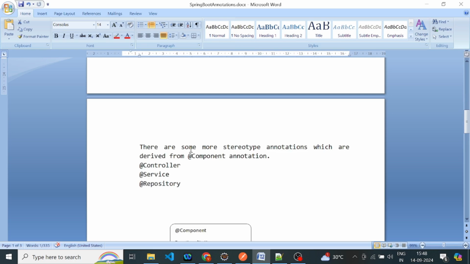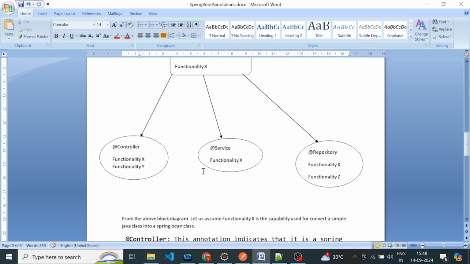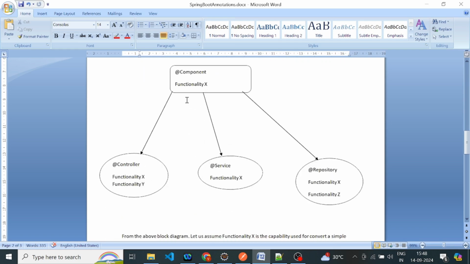There are some more stereotype annotations which are derived from the @Component annotation. These annotations are @Controller, @Service and @Repository. So from this block diagram we can conclude that @Component is the parent annotation and @Controller, @Service and @Repository are the child annotations.